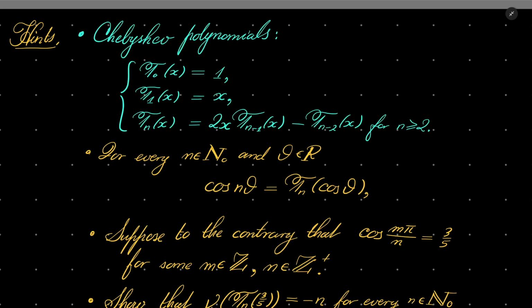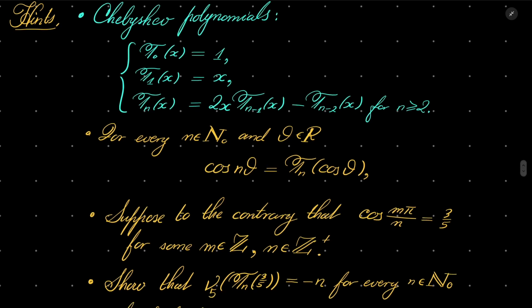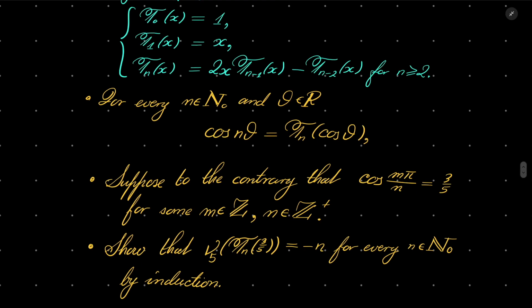And for our problem, suppose to the contrary that cosine of m times pi over n is equal to 3 over 5 for some integers m and n, and then use p-adic valuations. Show that the p-adic valuation at p equals 5 of the nth Chebyshev polynomial evaluated at 3 over 5 is always minus n for every natural number n.